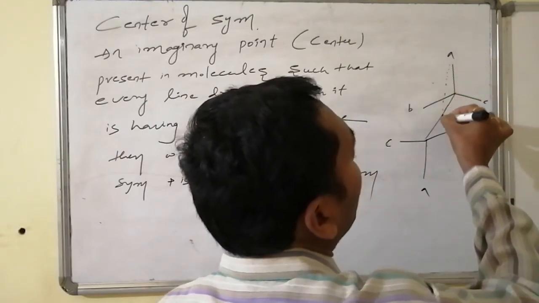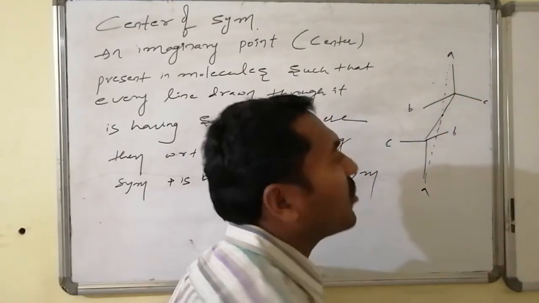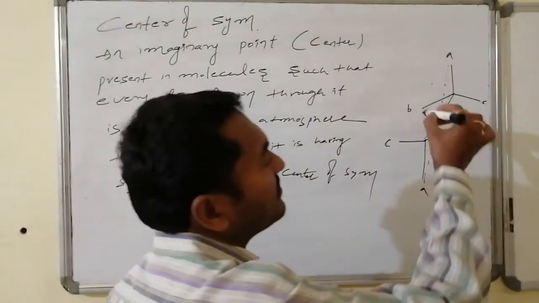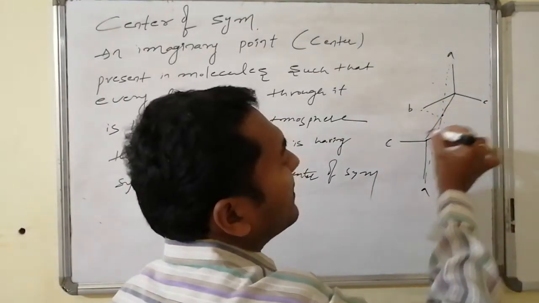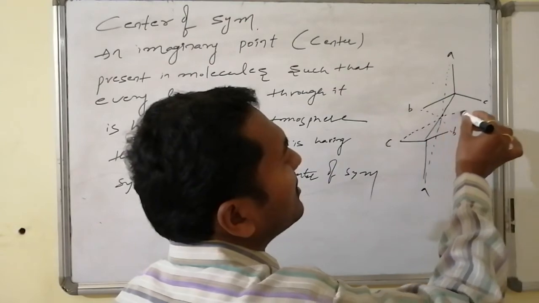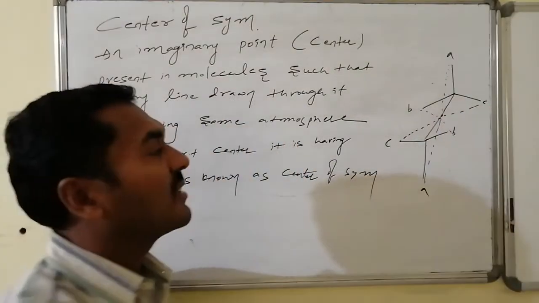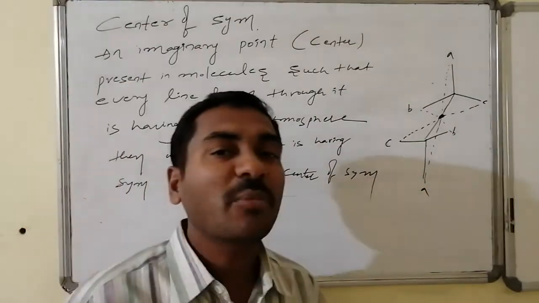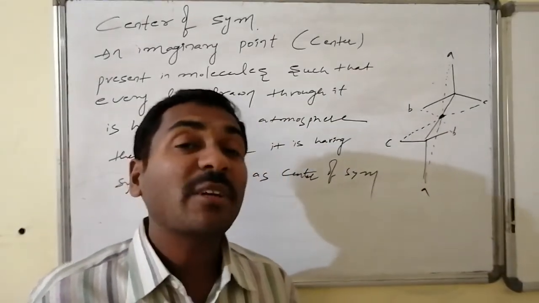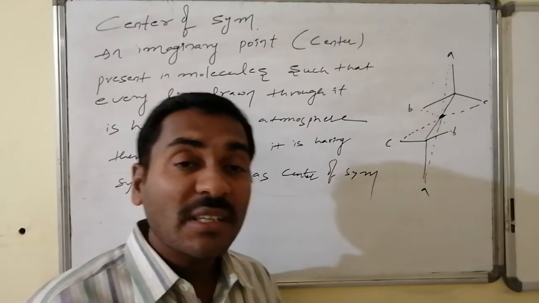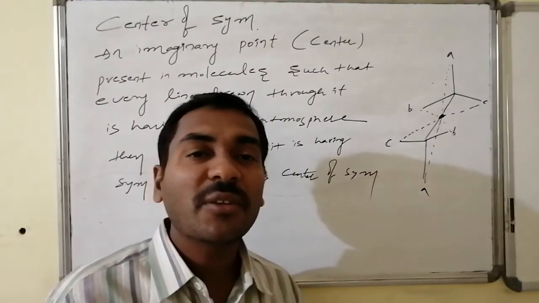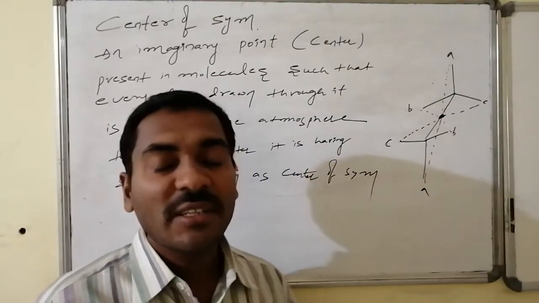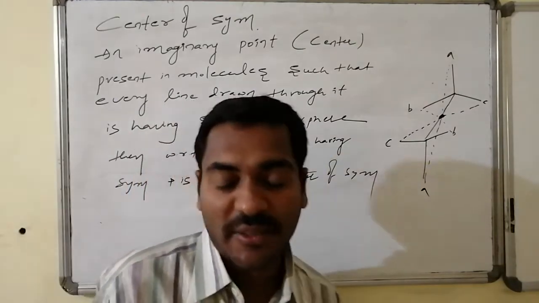With this, if a line is drawn, this line at both ends is maintaining the same situation, this line at both ends maintaining the same situation, this line at both ends also maintaining the same situation. Like this, an imaginary point known as the center present in the molecule is having the same atmosphere at both ends, then with respect to that center we can say the molecule is having symmetry, and that is known as center of symmetry.